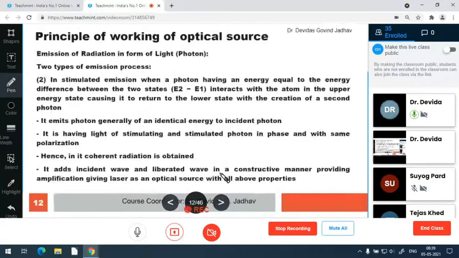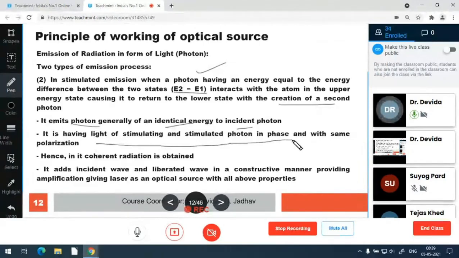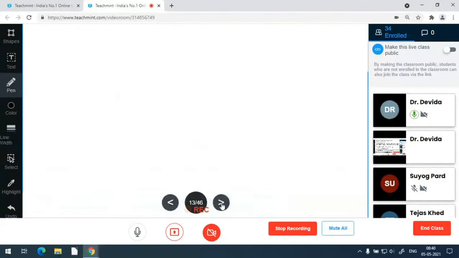And in stimulated emission, the atom is already in the higher energy state. An external photon having the band gap energy E2 minus E1 interacts and then transits the atom to the lower energy state by creation of one more photon. The emitted photon is generally identical, and the light of the stimulating and stimulated photons are in phase. That's why it is coherent radiation. The incident wave and liberated wave add constructively, and that gives the amplification, like light amplification by stimulated emission of radiation.